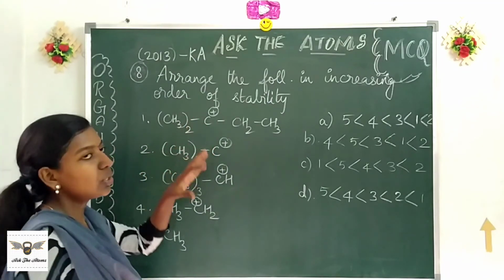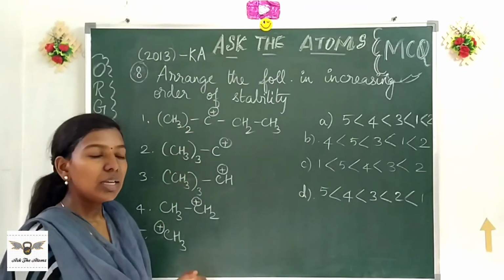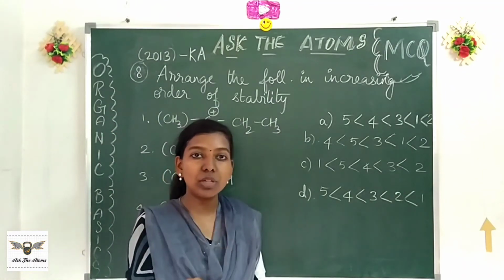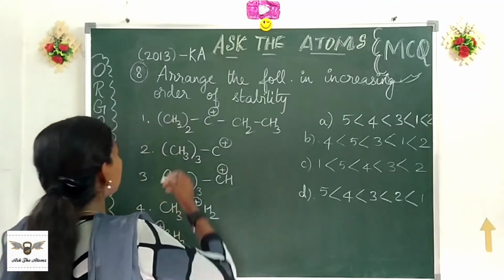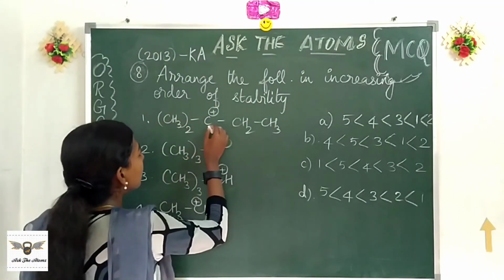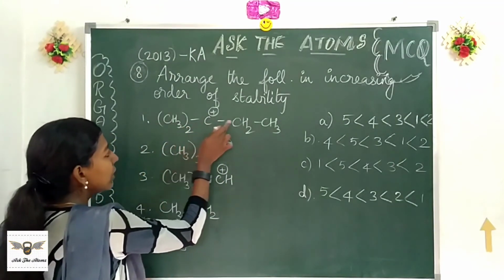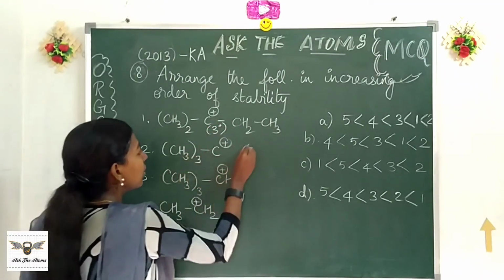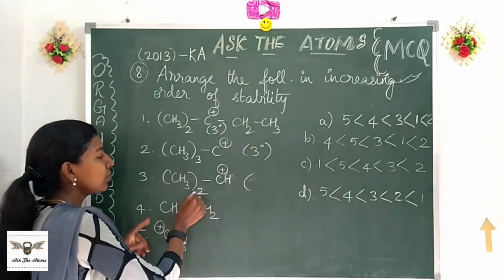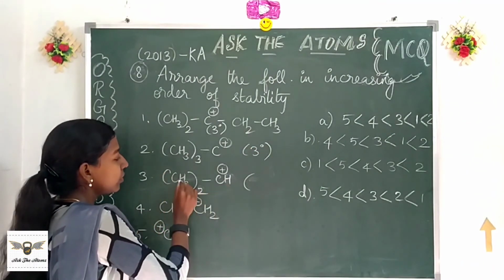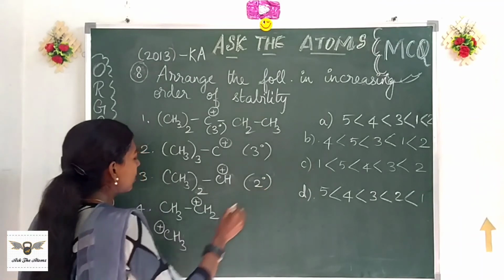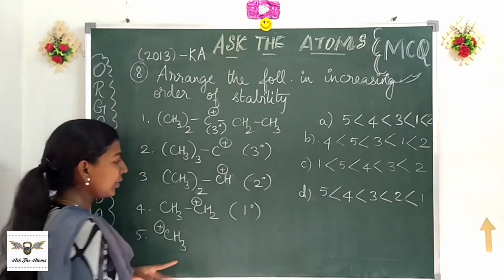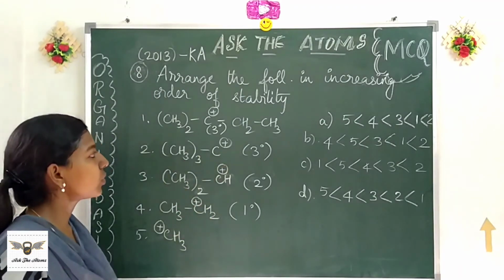First, let us try to classify them into primary, secondary, tertiary. Then if there are 2 primary structures or 2 secondary structures, we shall go for counting the hyperconjugated structures. Here, there are 2 methyl groups attached to this, and here there is 1, 2, 3. This is a tertiary, and this one again tertiary. This one is secondary, and this one primary. This one is methyl, the least stable of all the carbocations.